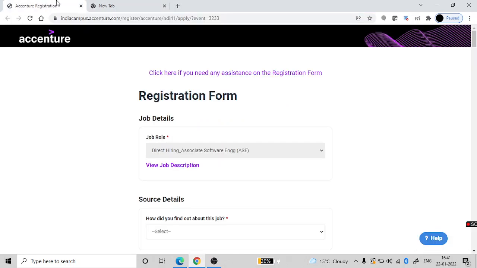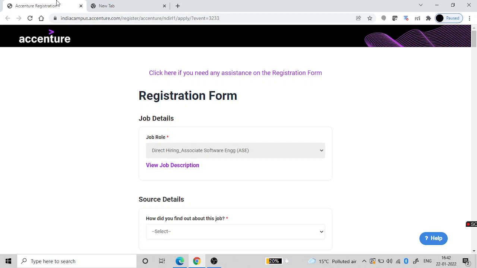So here we are again with another job update. This job is from Accenture. Accenture is hiring again for the 2020 and 2021 batch. It is hiring for two roles: one is Application Development Associate and one is Advanced Application Engineering Analyst. One is for 4.5 LPA and one is for 6.5 LPA. It is an amazing opportunity again for 2020 and 2021 graduates.